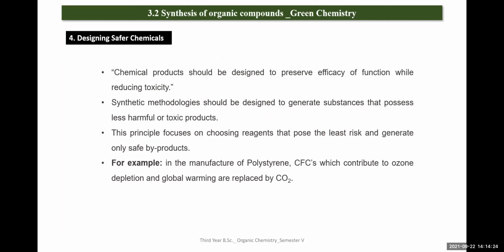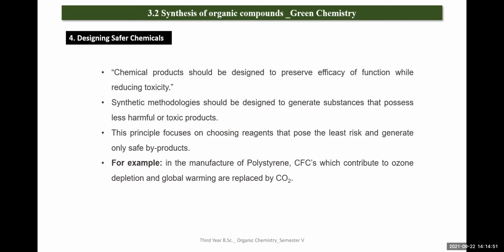So what you are going to design, any chemical, should be safe for the environment and human beings. Basically, chemists must aim to produce chemicals that fulfill their role, be it medical, industrial, or otherwise, but which also have minimal toxicity to humans and the environment.